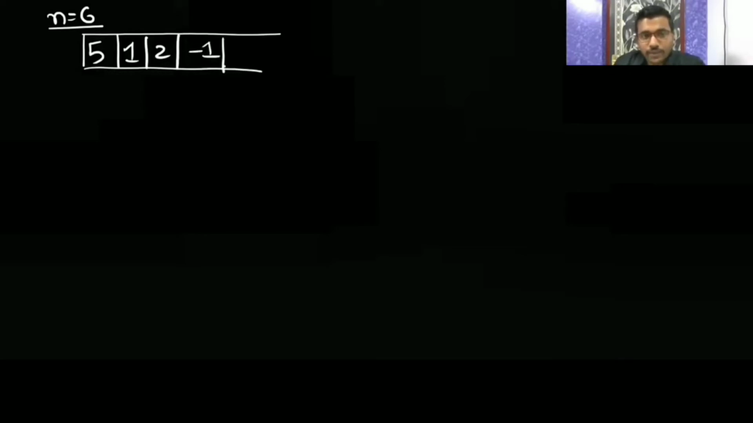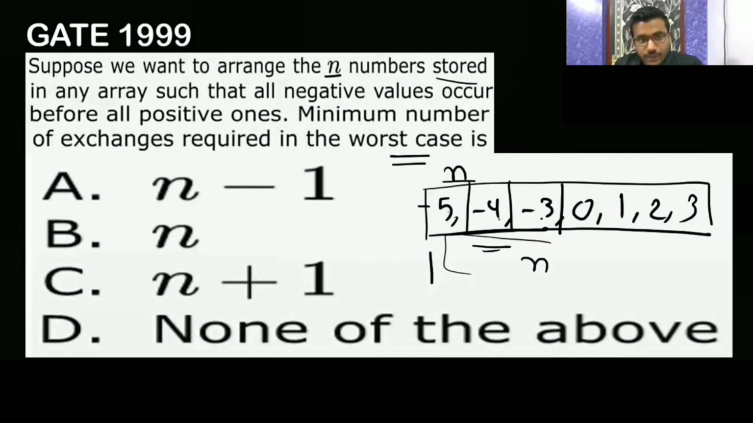So let's assume you are having 5, 1, 2, and then let's assume minus 1, minus 6, minus 7. In the question they are saying that all negative numbers should appear before the positive numbers. So what will we do in the left hand side? In the left hand side we will search for the negative one. All the negative values should occur before the positive ones. So here it should have the negative one.